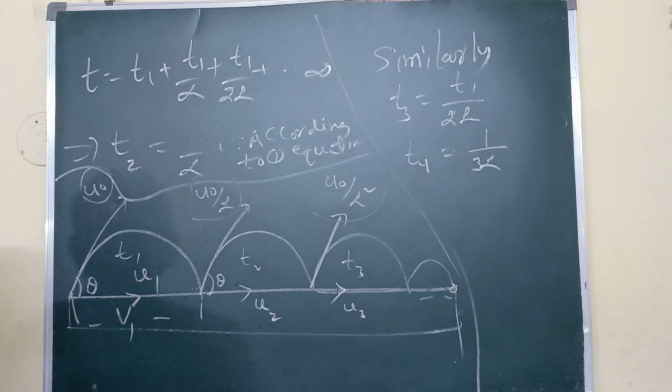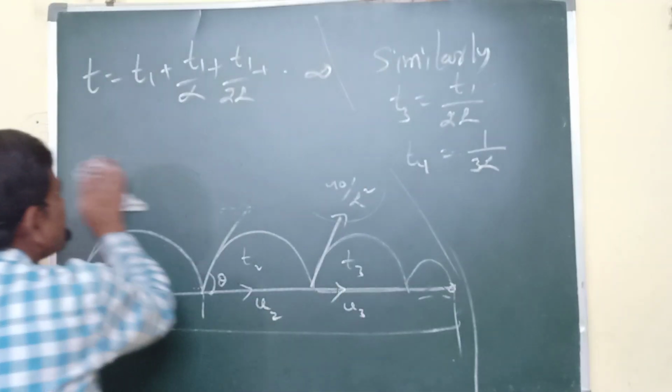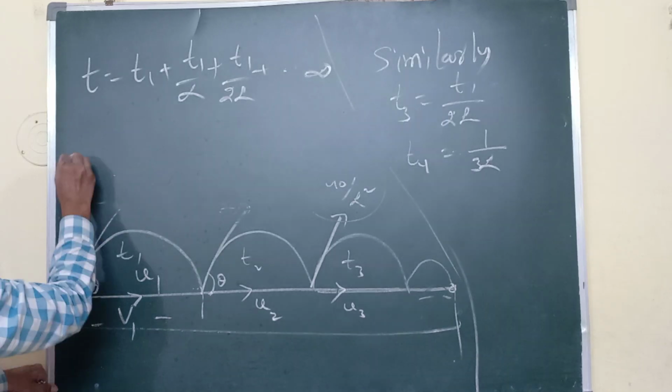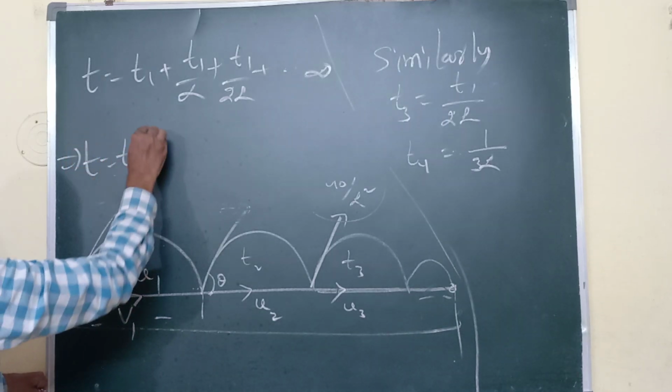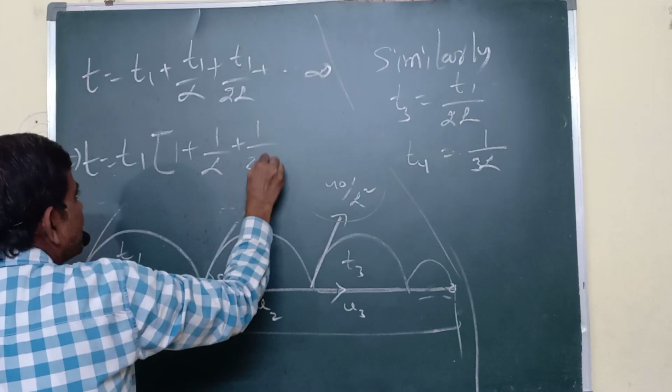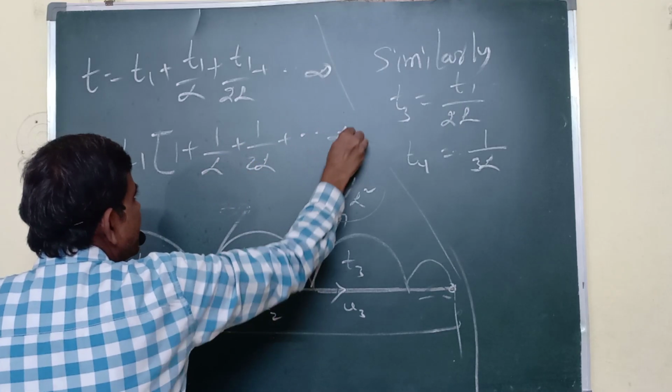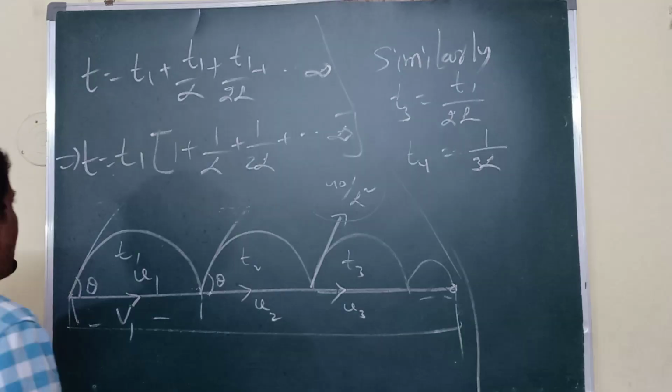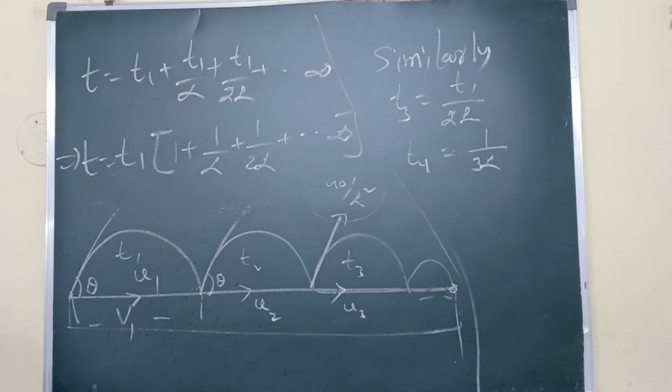Now I am finding total time. So here I am taking T1 common. If you take T1 common, what am I getting? 1 plus 1 by alpha plus 1 by 2 alpha plus up to infinity. So now I am comparing this with the infinite GP. For a GP to infinity we have one formula for finding S infinity, that is A by 1 minus R. So that concept we are applying in this case.